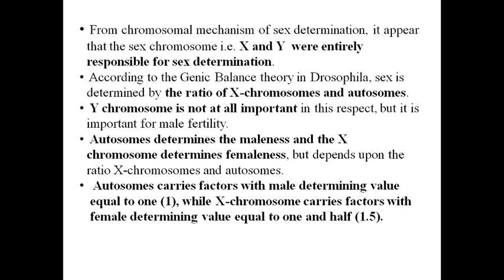The second type of male is with Y chromosome, that means it possesses sex chromosomes X and Y, XY type. This male is fertile. It can reproduce. So that is written here: Y chromosome is not at all important in sex determination in Drosophila, but it is important for male fertility.